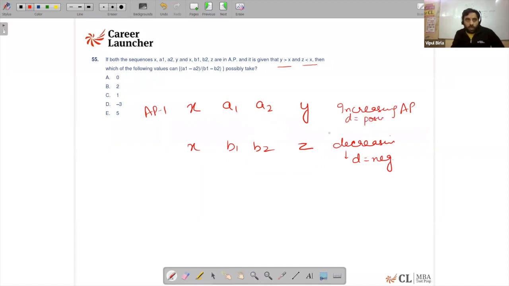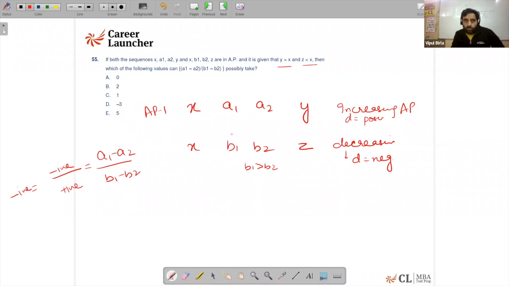So now they're asking which of the following values it can possibly take. So we are looking for the values it can take, which is (a1 minus a2) upon (b1 minus b2). Since it is an increasing one, a2 will be greater than a1, and therefore the numerator is going to be a negative value, while it is a decreasing one for b, therefore b1 will be greater than b2. So b1 minus b2 is positive, and therefore I can say the resultant is going to be negative.